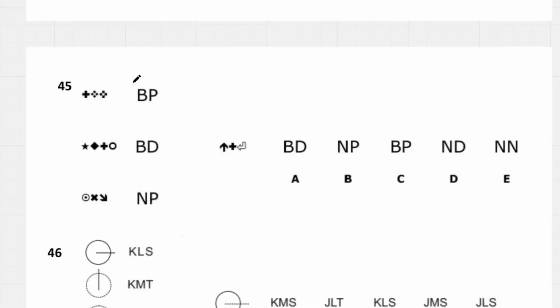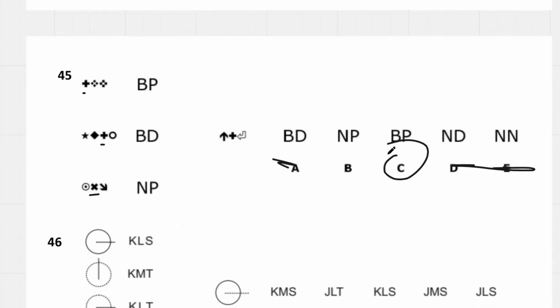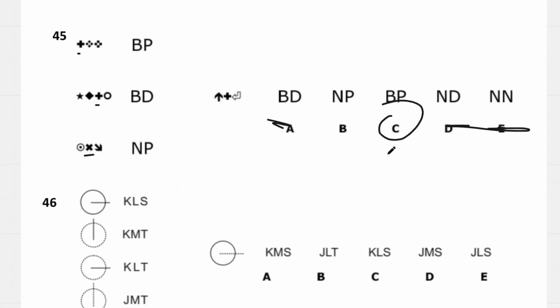Question 45, we have P and P that are similar, so it's probably the amount of shapes. We're going to have P last, so B and B mean that we have a black shape over here, and then that N, I think it's going to be for this orientation of this cross, because we can see that this is tilted on its side. So B, this is going to be the right way up. It's going to be B, and that, sorry, C.